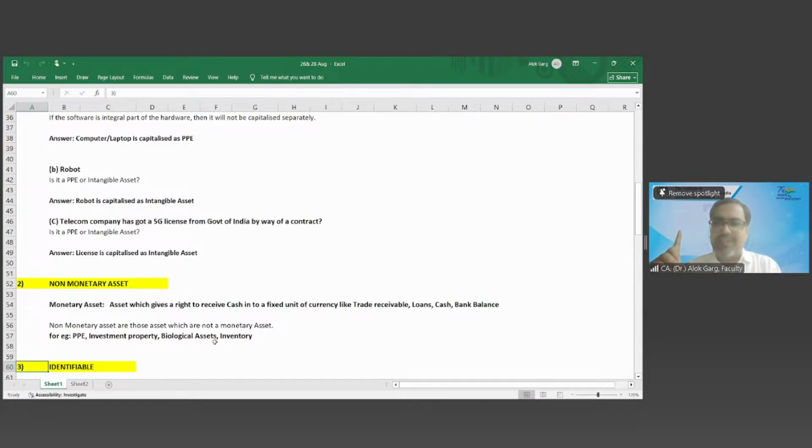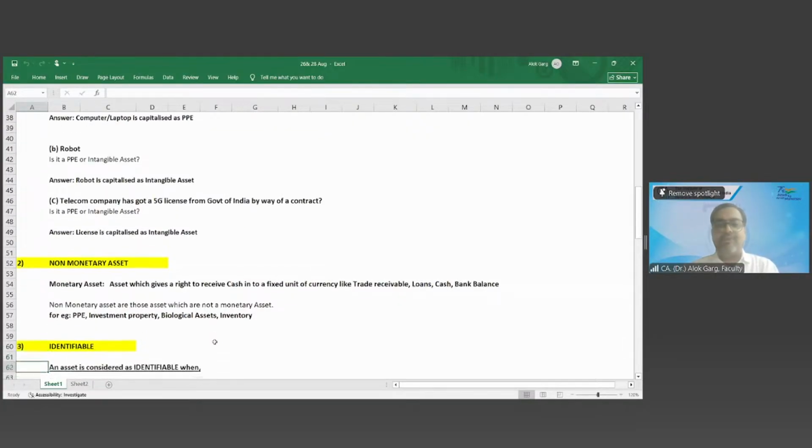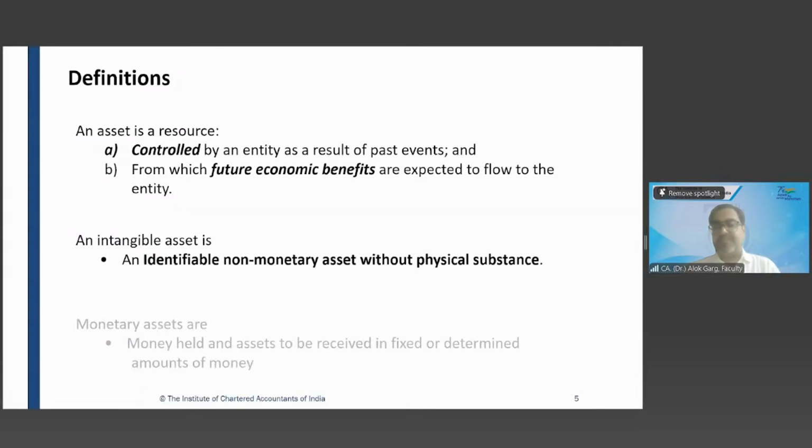So what was the definition of intangible asset? An identifiable non-monetary asset without physical substance. Non-monetary assets are those assets which are not monetary assets. For example, PPE, investment property, biological assets, inventory. Monetary assets are those assets which are to be received in a fixed or determinable amount of money.